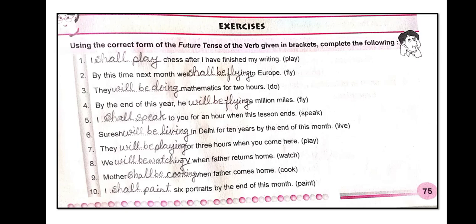Number 1. I shall play chess after I have finished my writing. 2. By this time next month we shall be flying to Europe. 3. They will be doing mathematics for 2 hours. 4. By the end of this year he will be flying a million miles.